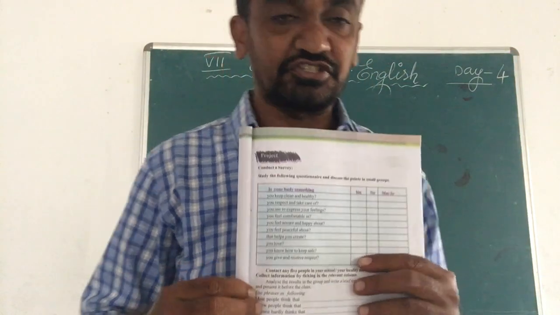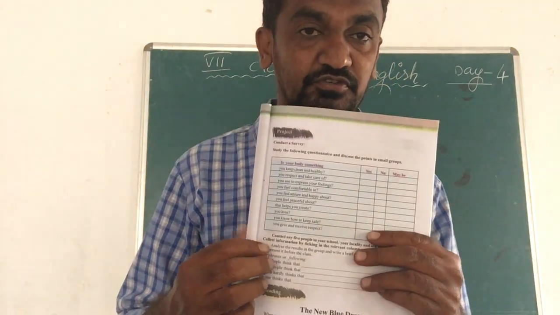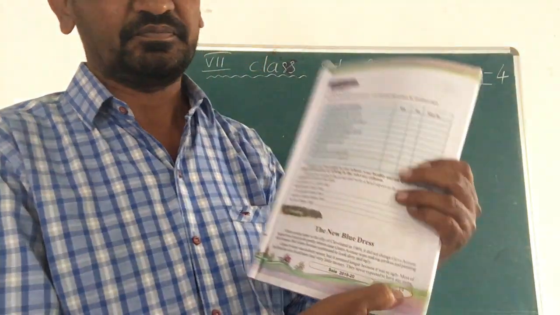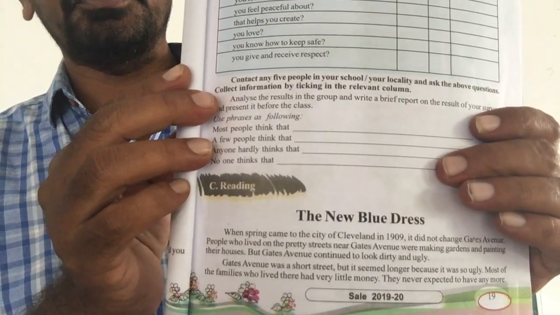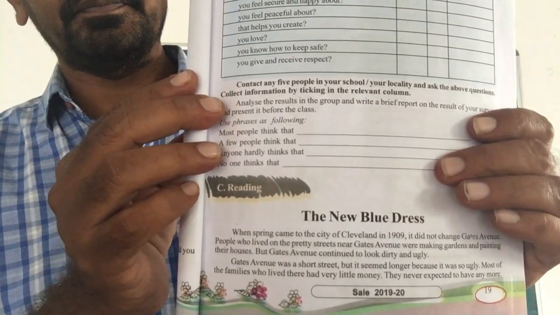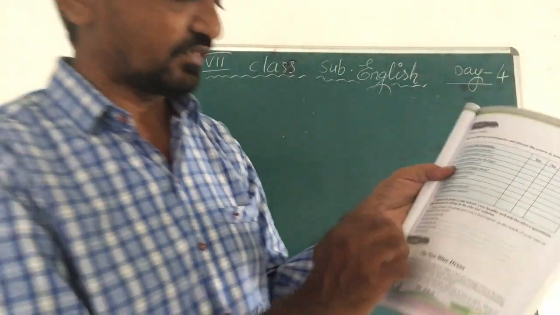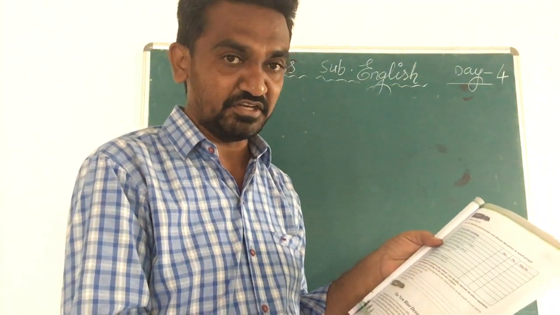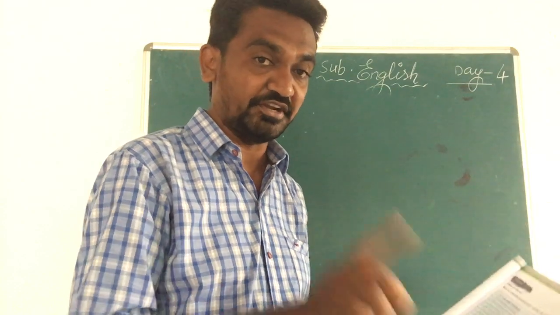All of you open your textbooks, then it is very easy for you. You can easily understand if you open the textbooks. Here the page number is 19. Here you see the C reading of the first unit. What is the lesson name? The new blue dress. Open page number 19 in your textbook. Let me write it on the board.